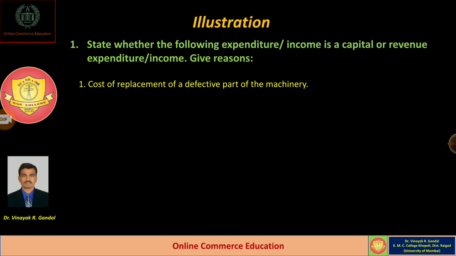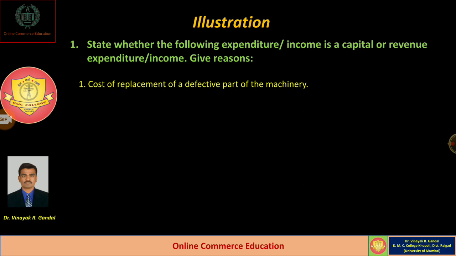The first example is the cost of replacement of a defective part of machinery. We need to identify whether it is expenditure or income, and if it is expenditure, whether it is capital expenditure or revenue expenditure. Here the cost is incurred for replacement of a defective part of machinery.